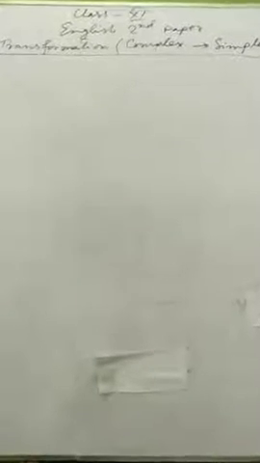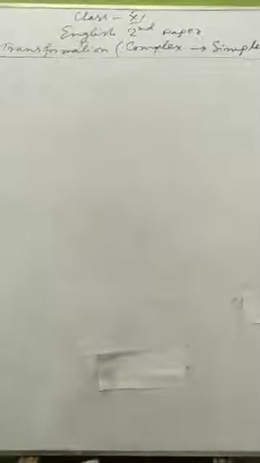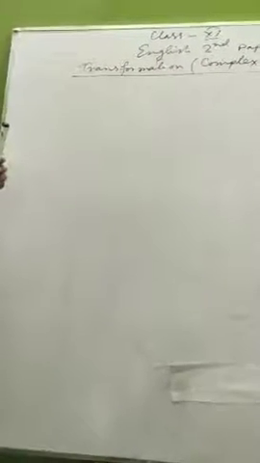In our previous class, we talked about simple sentence to complex sentence. Now, we know that a complex sentence is a sentence having a subordinate clause and a principal clause. But in a complex sentence, there are two or more than two subordinate clauses. I am giving you an example.